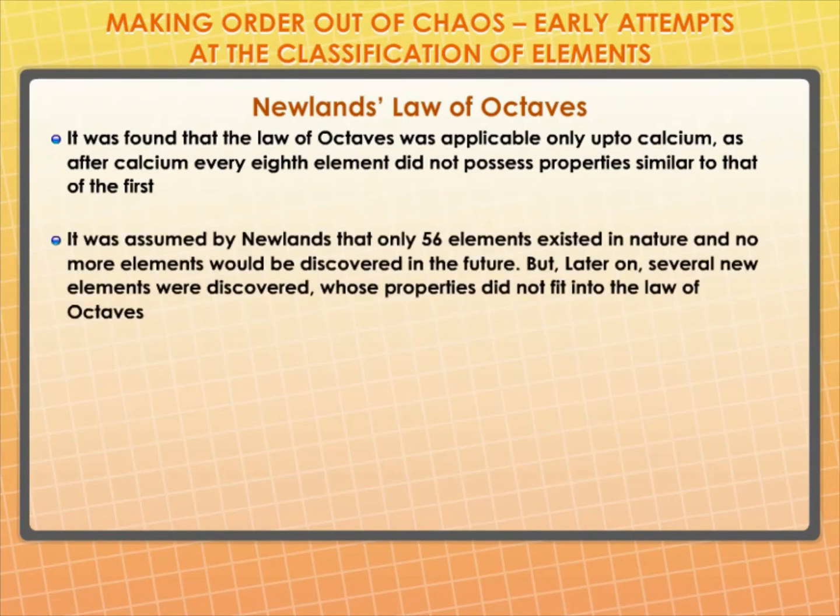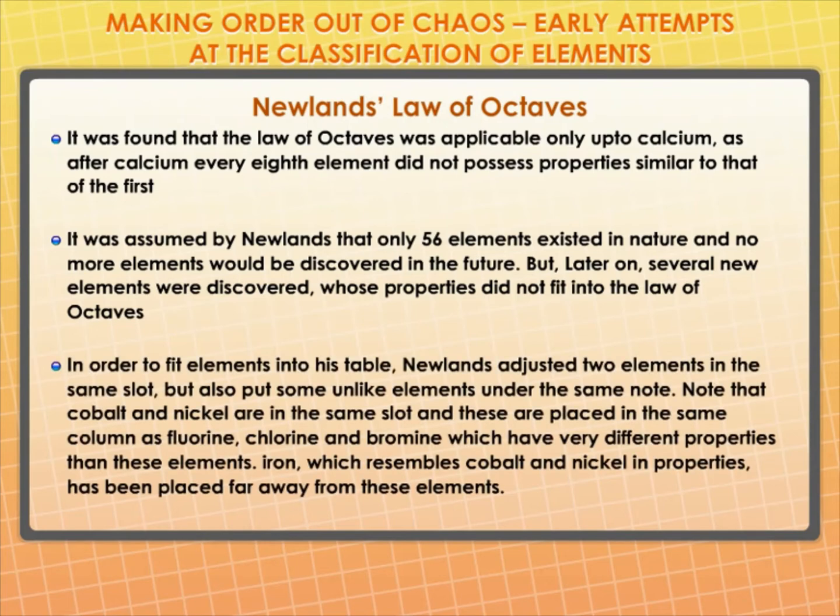It was assumed by Newlands that only 56 elements existed in nature and no more elements would be discovered in the future. But later on, several new elements were discovered whose properties did not fit into the law of octaves. In order to fit elements into his table, Newlands adjusted 2 elements in the same slot, but also put some unlike elements under the same note. Note that cobalt and nickel are in the same slot, and these are placed in the same column as fluorine, chlorine, and bromine, which have very different properties than these elements. Iron, which resembles cobalt and nickel in properties, has been placed far away from these elements.